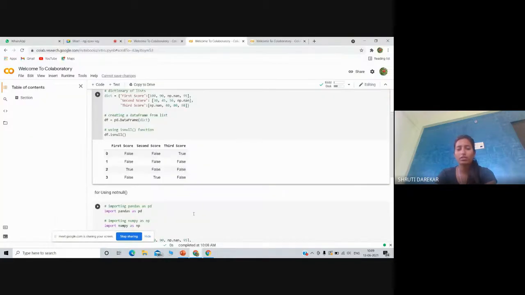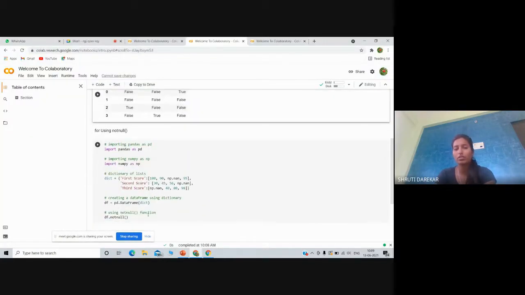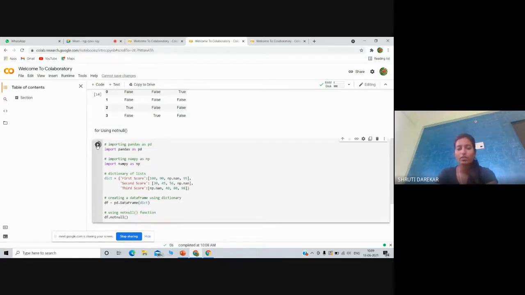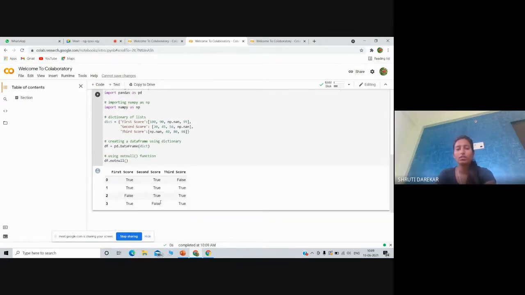For this, I will run one code for notnull data using the dot notnull function. In that function, missing data shows the False word and NaN word. It means my data is missing. Then the notnull concept shows my data in False and NaN.